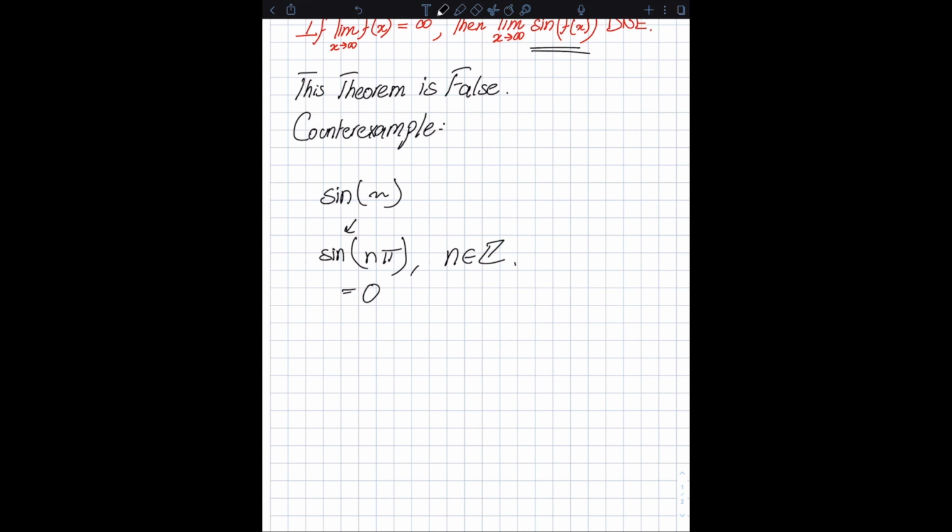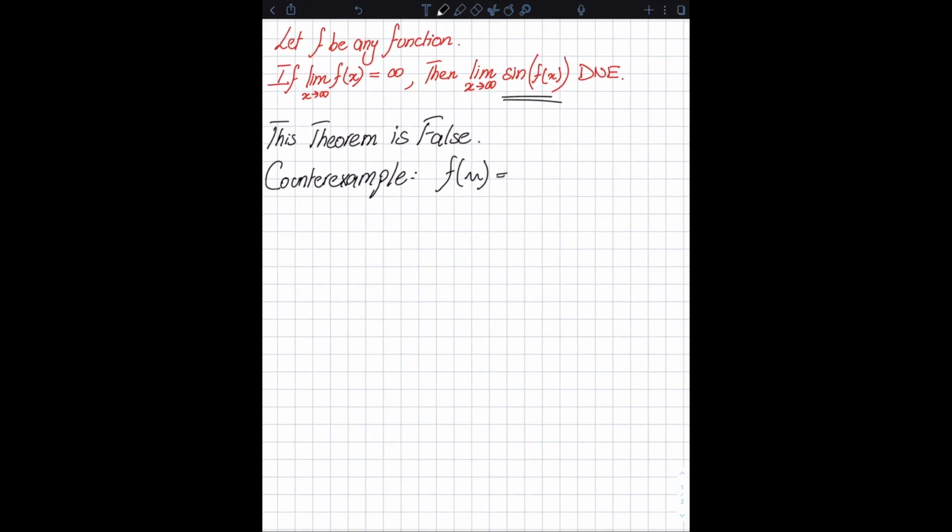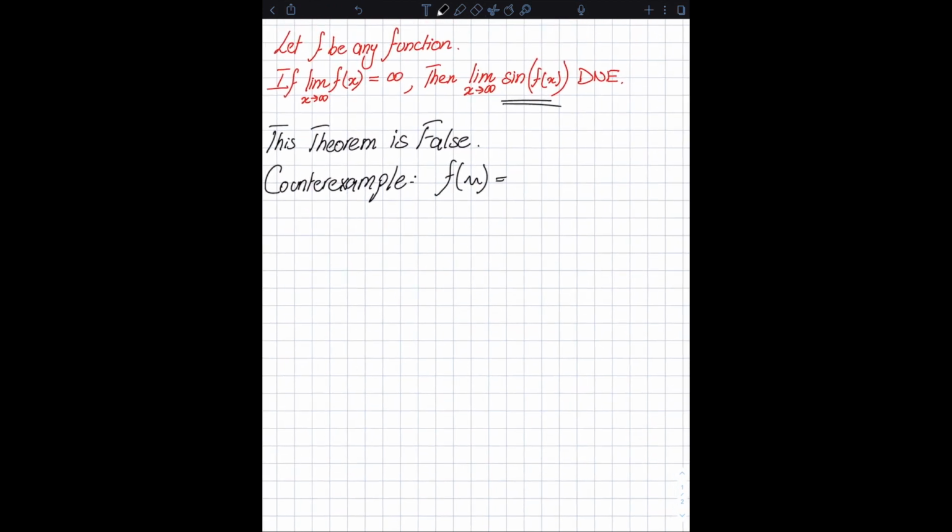So for any integer n, sine of n pi is always 0. So sine of pi is 0, sine of negative pi, 2 pi, 3 pi, 4 pi, and so on. It's always 0. So this is the idea that I'm going to use over here. My counterexample is f of x. Since this function is defined for all real numbers, I'm going to define it this way: sine of the floor of x times pi.